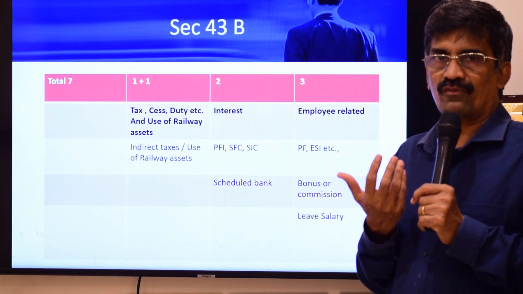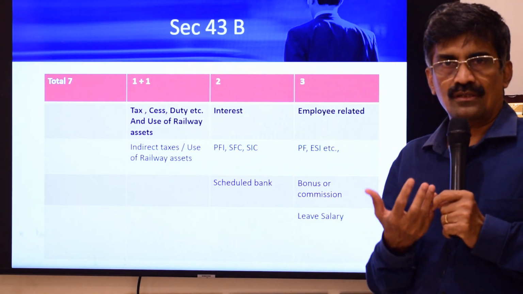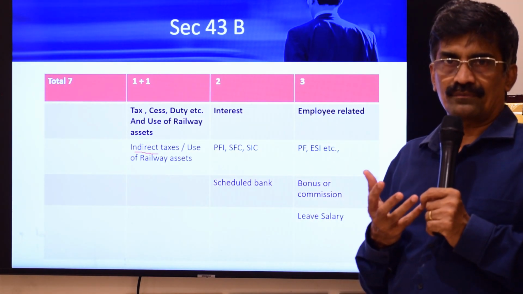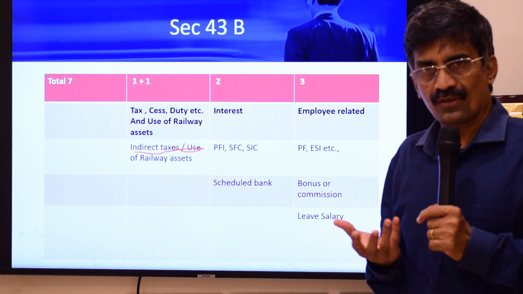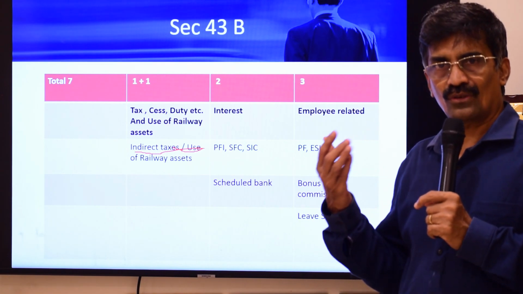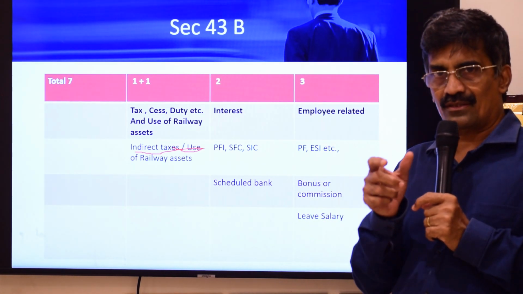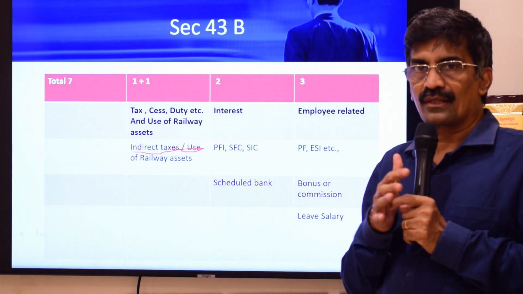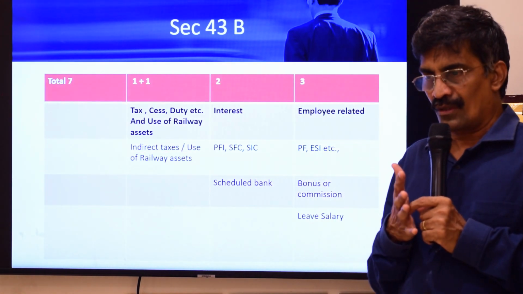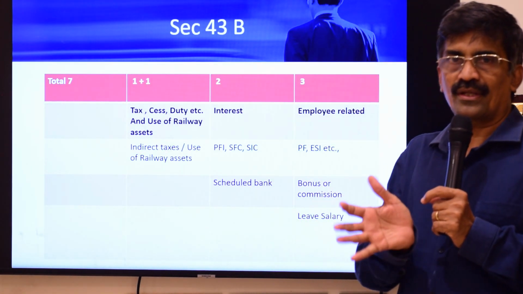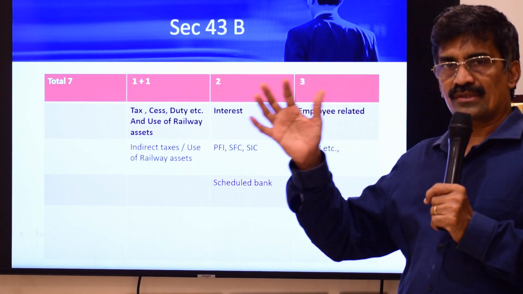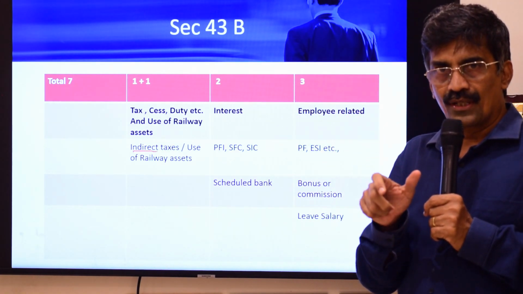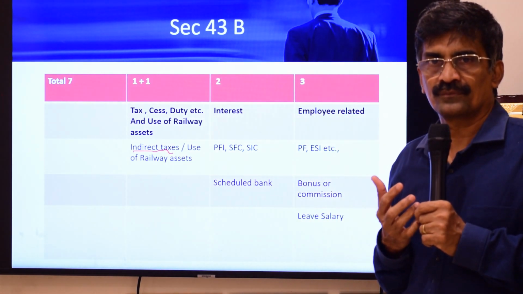For example, all of you may be aware of GST. I can pay by 20th of the following month. So what if I don't pay the GST? Then I can only claim in the year of payment. But there is one small catch here. Like 40I and 40IA, I need not make the payment before the end of the year. I have to make it only up to the due date for filing tax returns.